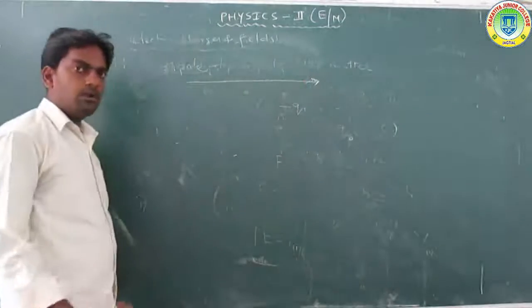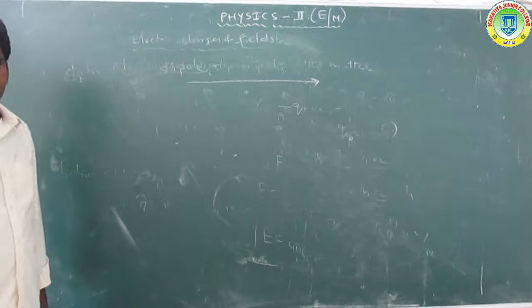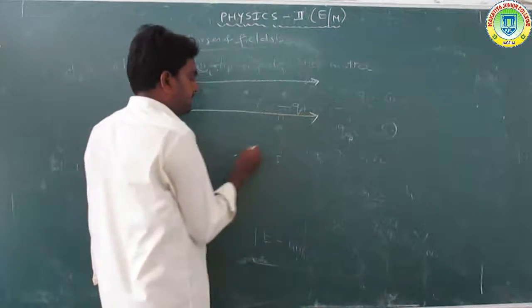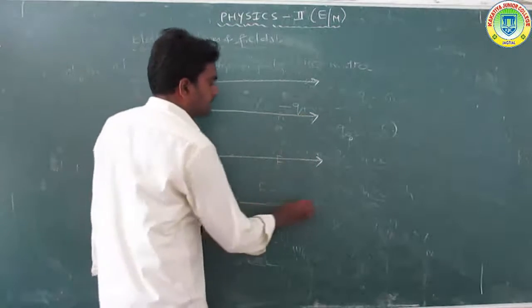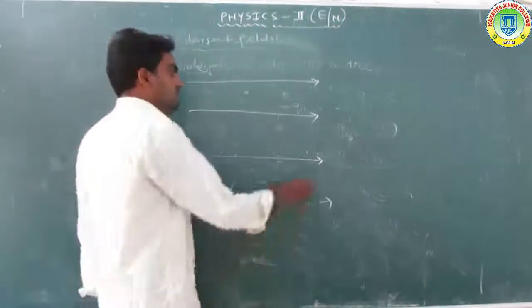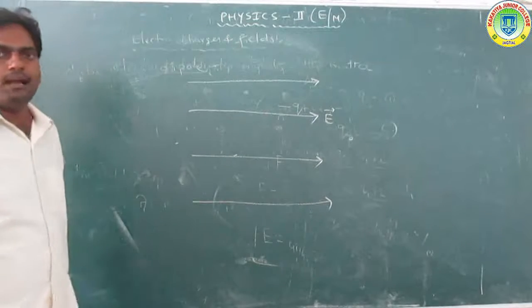Now another topic: the dipole is placed in a uniform electrical field. These are uniform electrical field lines, with E taken along the field lines.